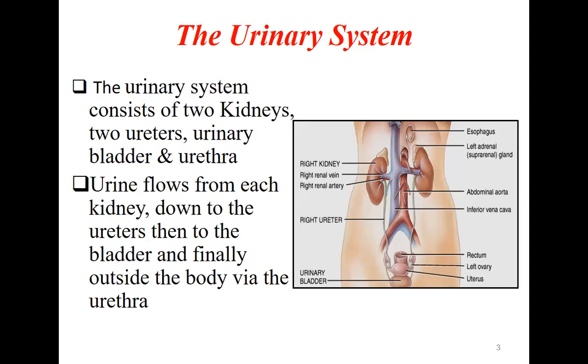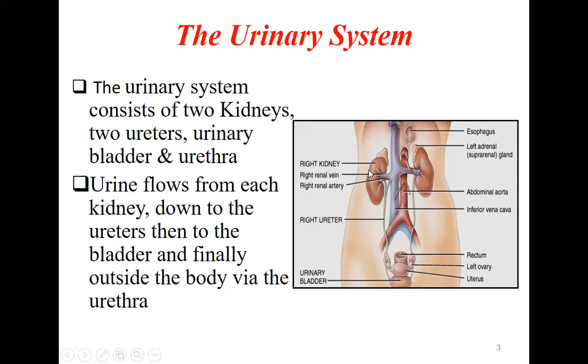So there are two kidneys which are present on either side, which are the main structures in the urinary system. The two kidneys help in the elimination of the waste products. Along with the kidney, the urine is thrown out of the body through two ureters, and then the storage of the urine for some time is called the urinary bladder, and it is removed out from the body through the urethra.